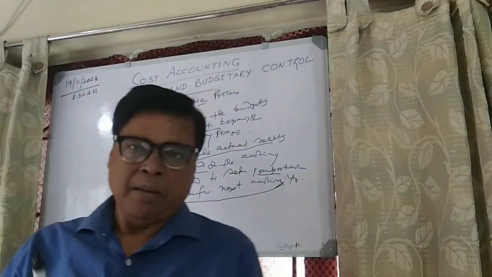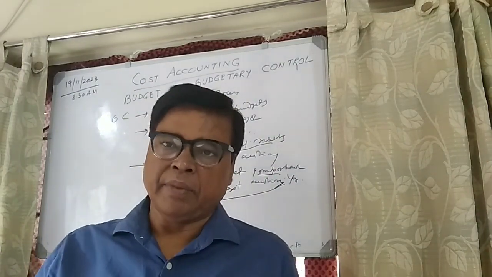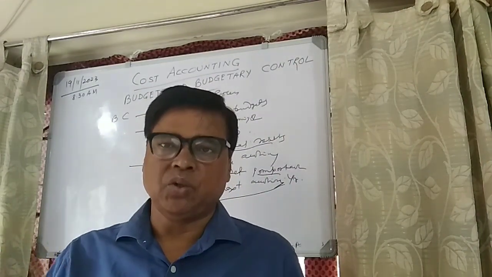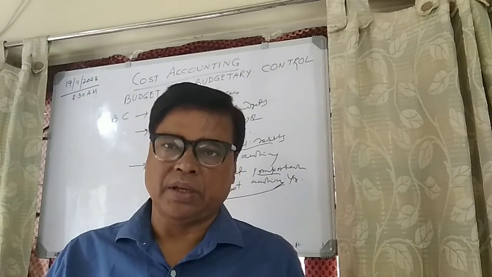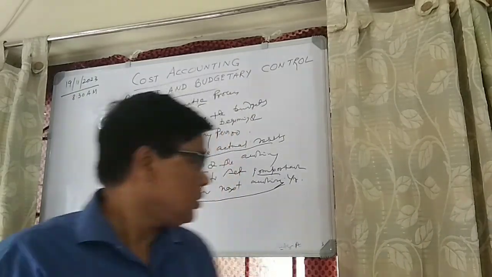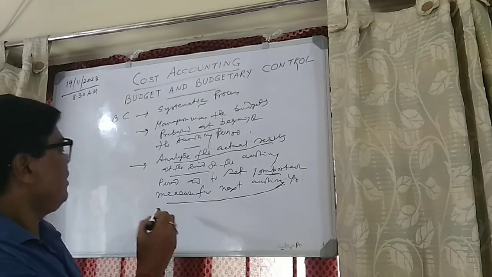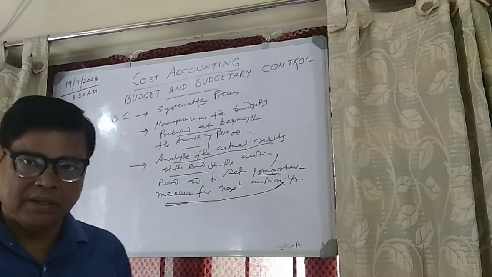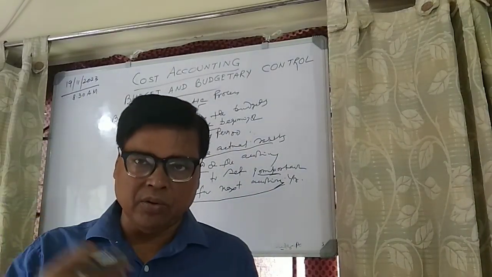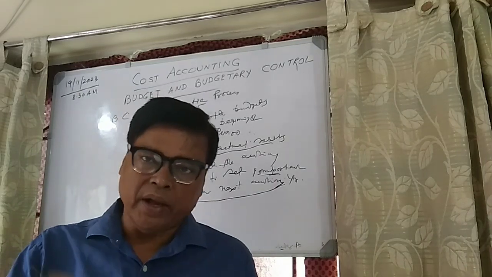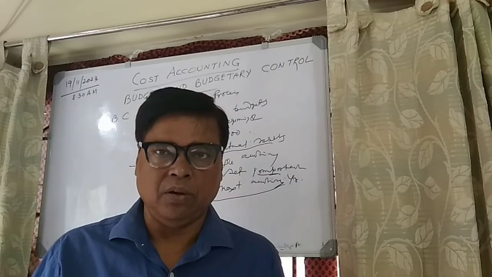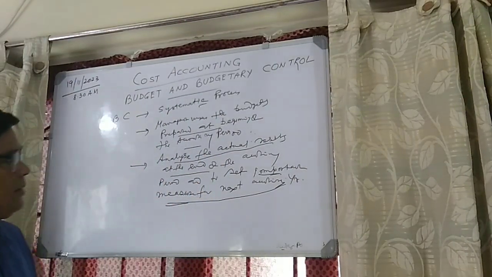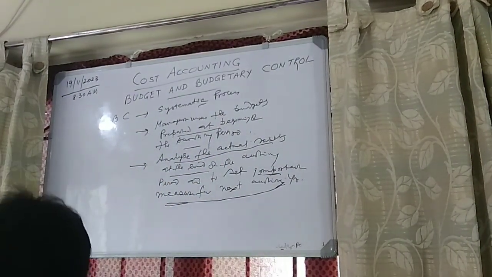So you see that budget and actual may not match in any situation. But what is the difference? How much difference can we accept? If it is a major difference, then you have to take important measures, and regularly review that budget. Why it is not matching, how it is not matching as per your requirement. So this is also one part.